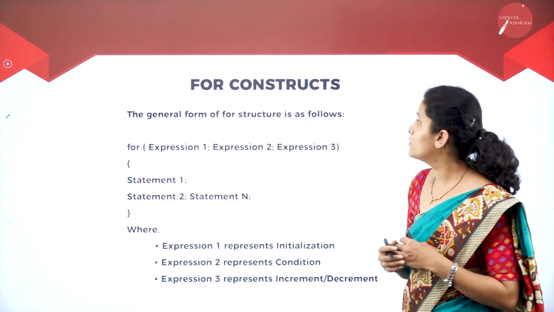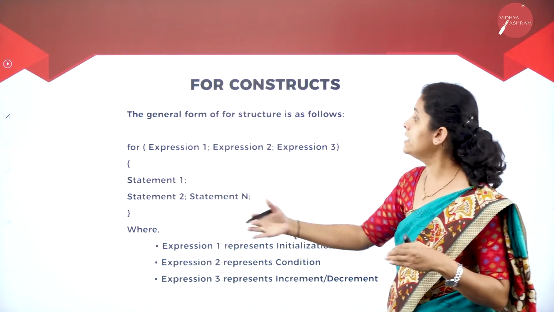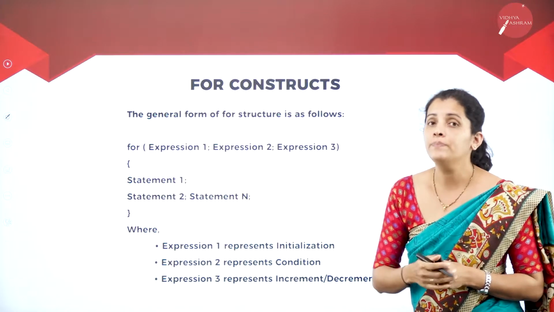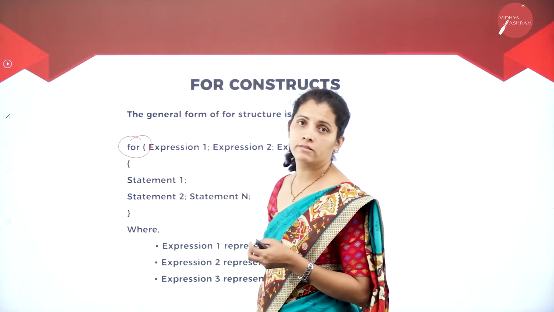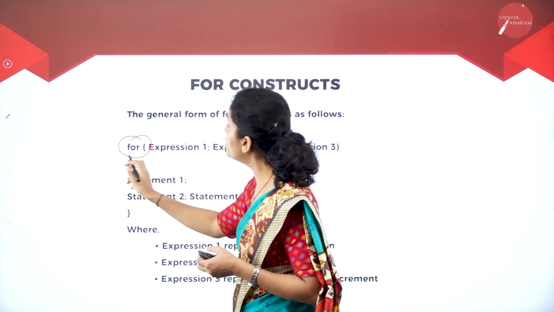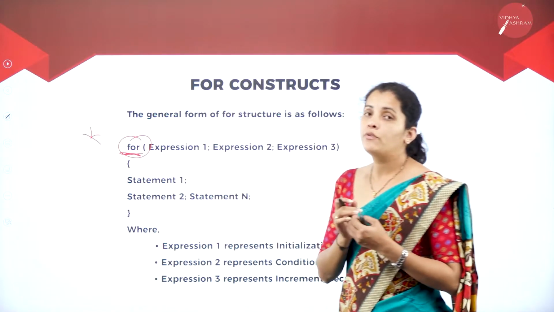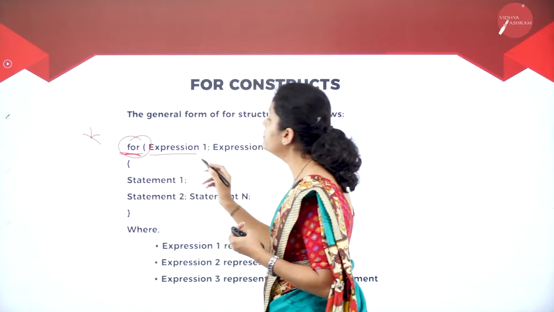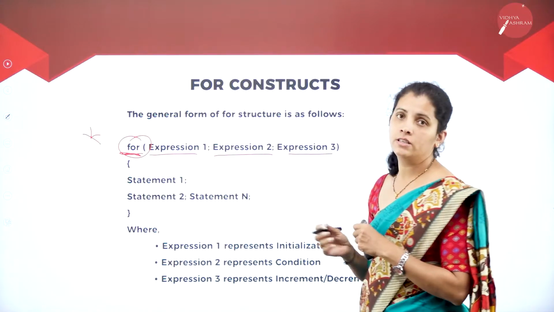Moving further, I'm going to have the syntax. What is syntax here? Once again, the rules I want to follow while writing a for loop. So what is the first word I'm going to have here? That is for. So what is for here? That is a keyword. Then I'm going to have expression 1, expression 2 and expression 3.